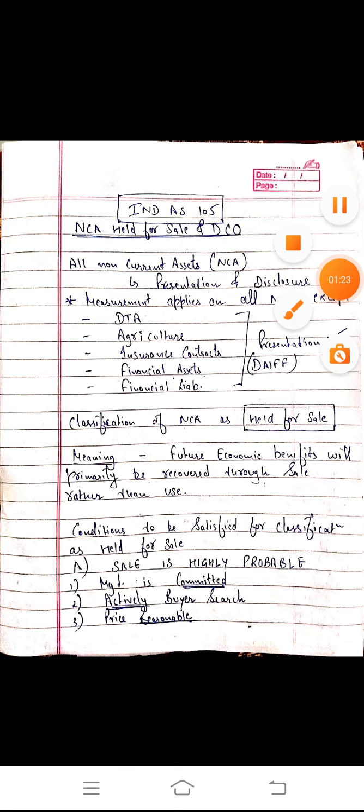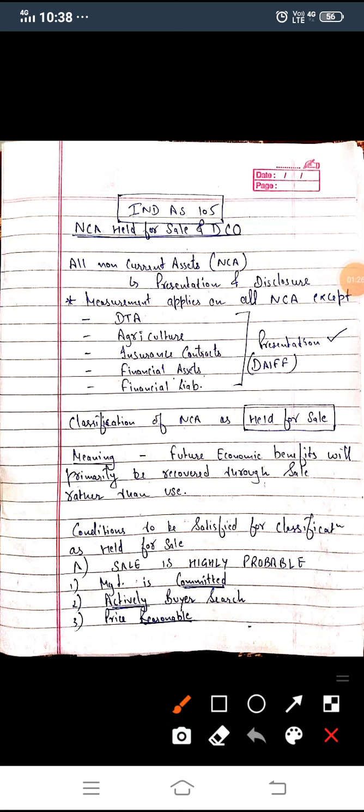Measurement applies on all non-current assets except five: DTA, meaning deferred tax assets, agriculture, insurance contracts, financial assets, and financial liabilities. So this Ind AS talks about presentation of these assets, but not about the measurement of these assets. Measurement means the amount with which these assets will be presented and disclosed.